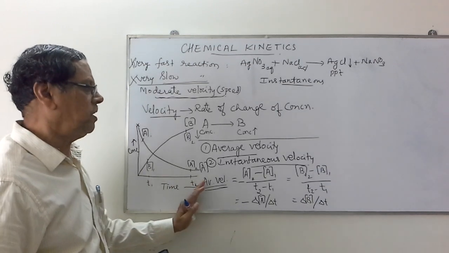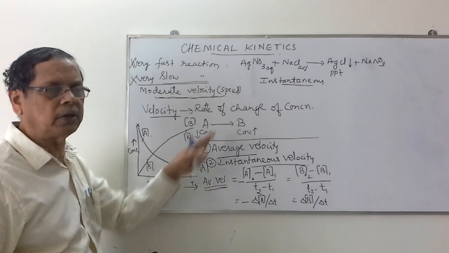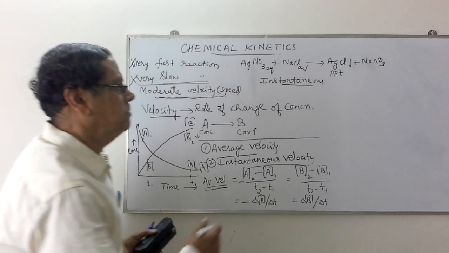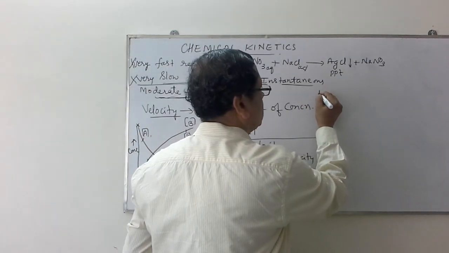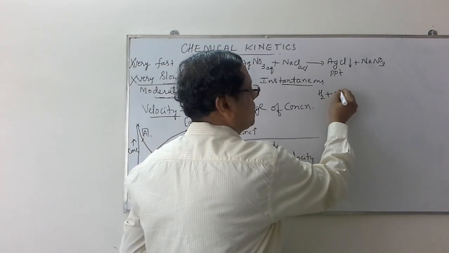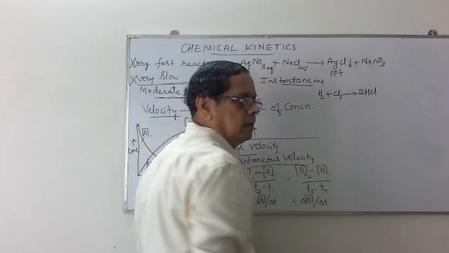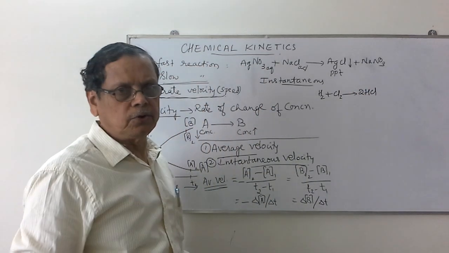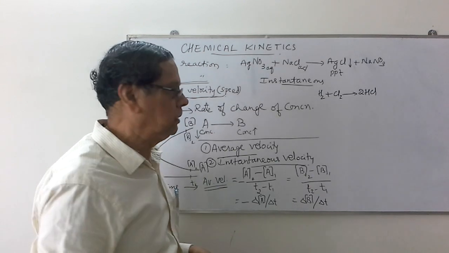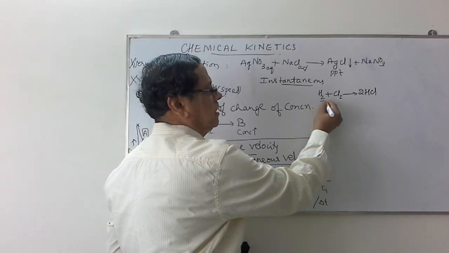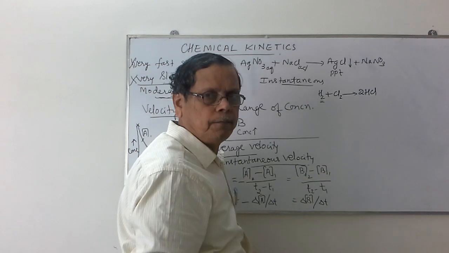So to write the expression for the average velocity for particular reactions, let me take some examples. First one, let us take this H2 plus Cl2 giving rise to 2HCl. In case of this hydrogen chloride formation from H2 and Cl2, the decrease in the concentration of H2 is delta H2.